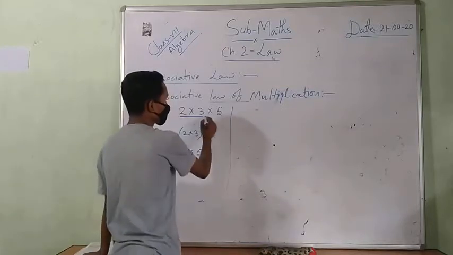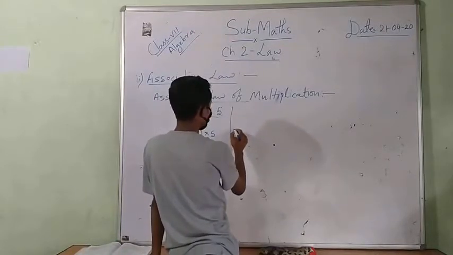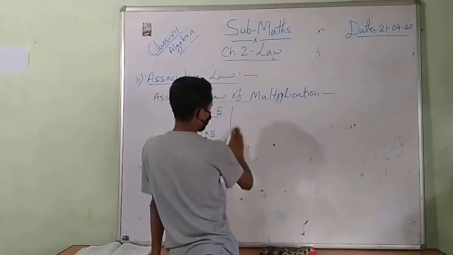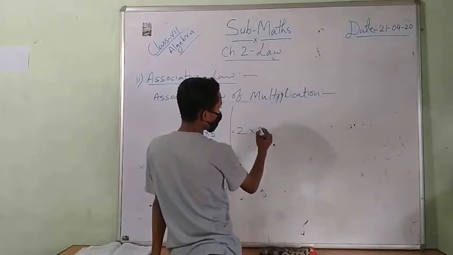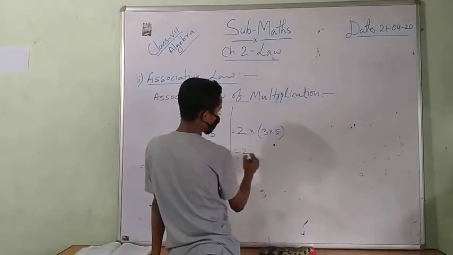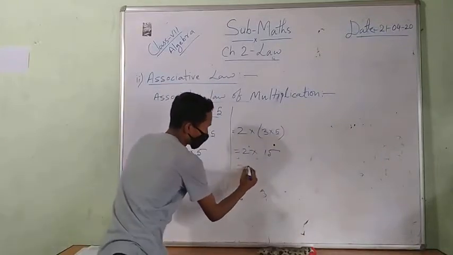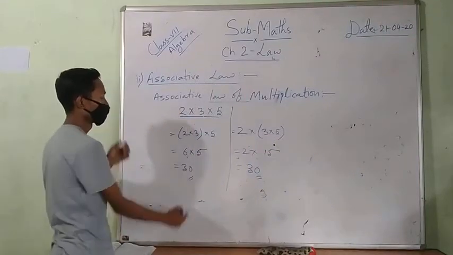Now again I will multiply the last two numbers. 2 multiplied by 3 into 5. 3 5s are 15, then 15 2s are 30. Again the answer is the same.